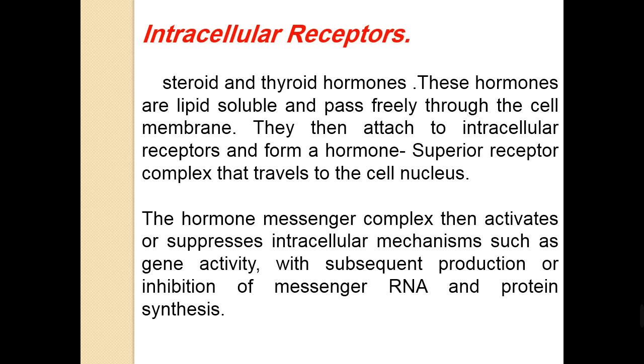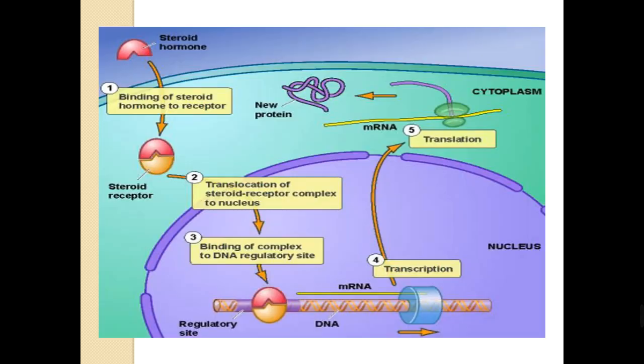The hormone receptor complex then activates or suppresses intracellular mechanisms such as gene activity with subsequent production or inhibition of messenger RNA and protein synthesis. For example, as we see in this figure, steroid hormone will bind to the hormone receptor which is present inside this cell.